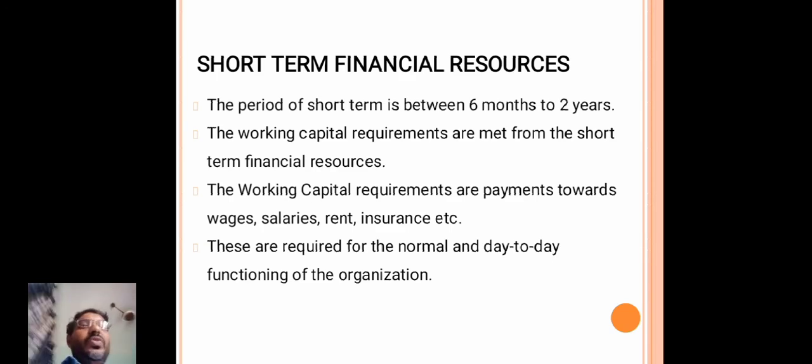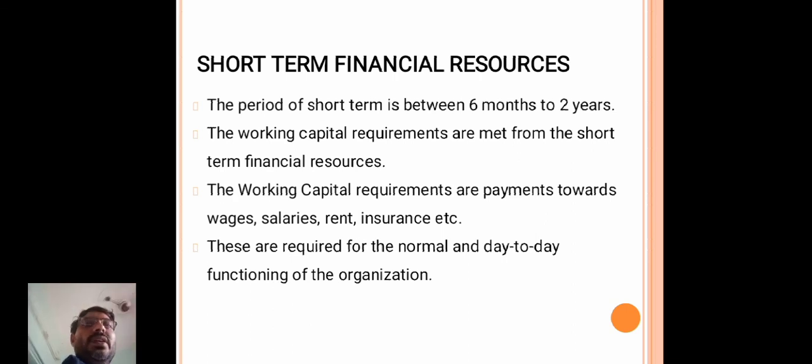Okay, short term financial resources. The period of short term is between 6 months to 2 years. The working capital requirements are met from the short term financial capital. Already we discussed that companies require fixed capital as well as working capital.